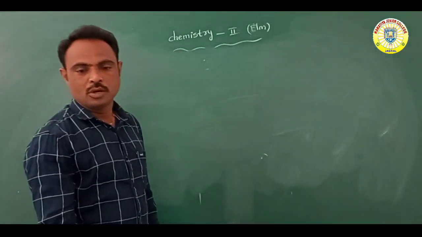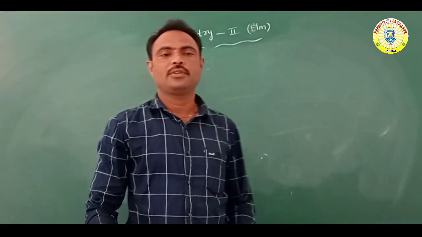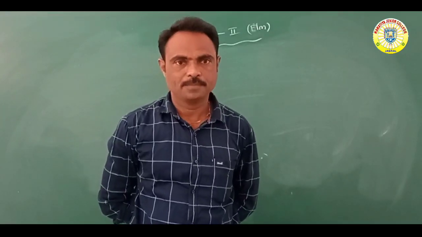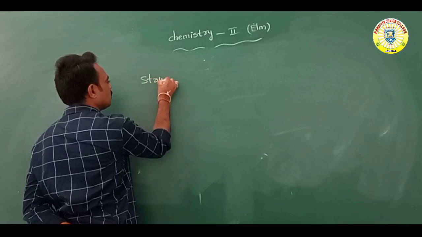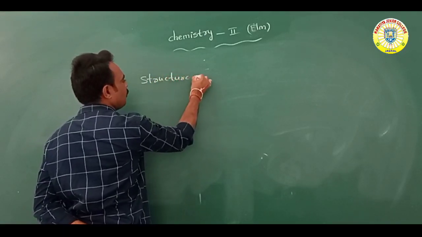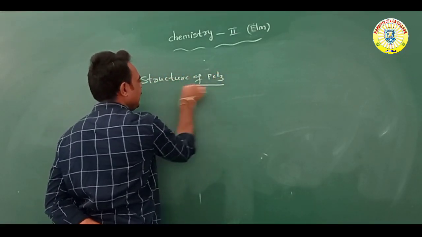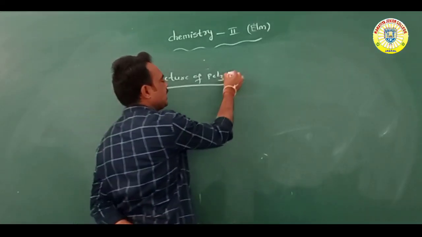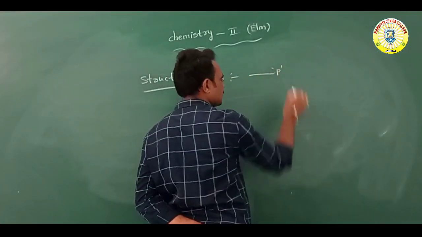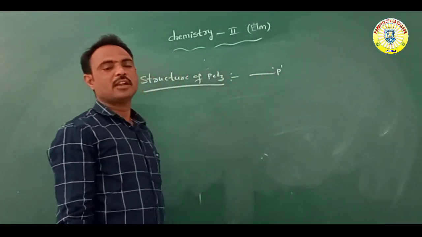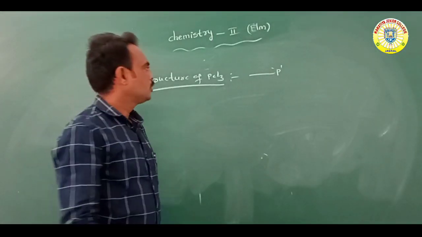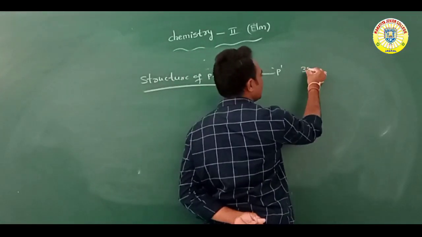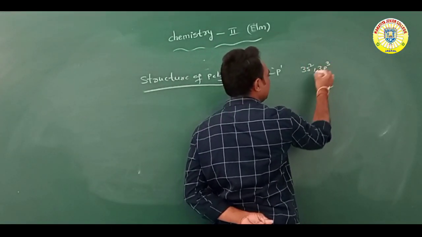Next, what is the structure of PCl3? The central atom is phosphorus. What is its outer shell electronic configuration? 3s2 3p3.